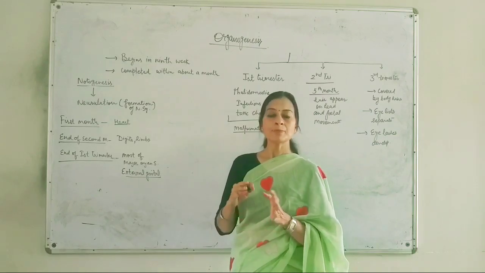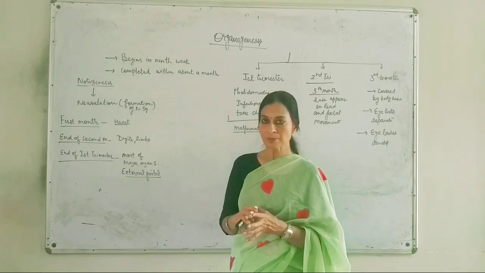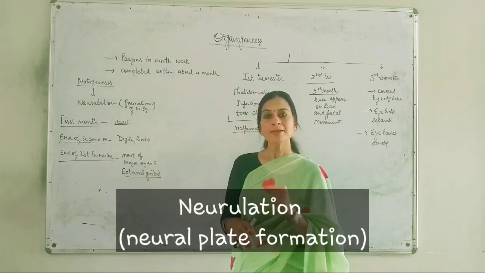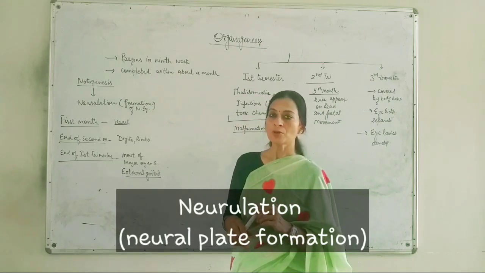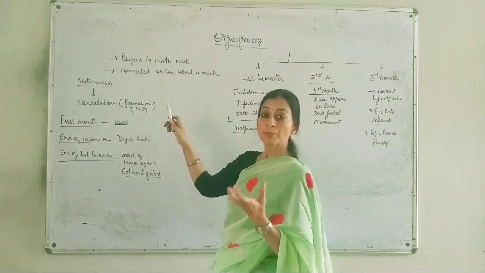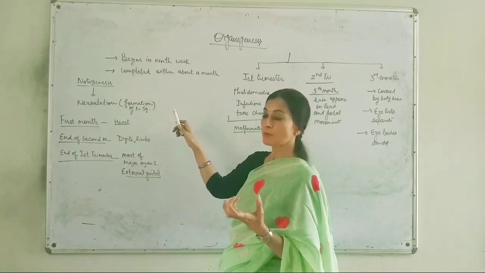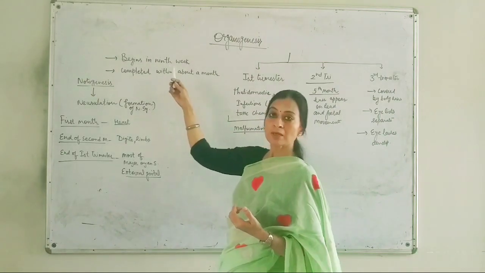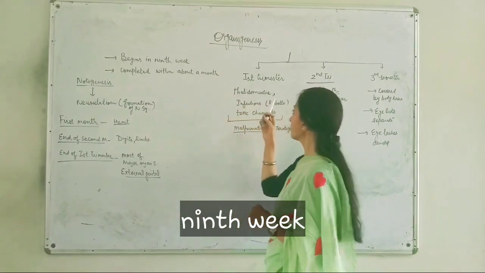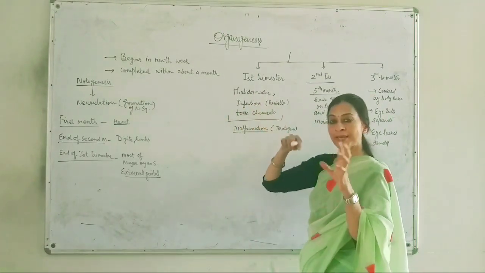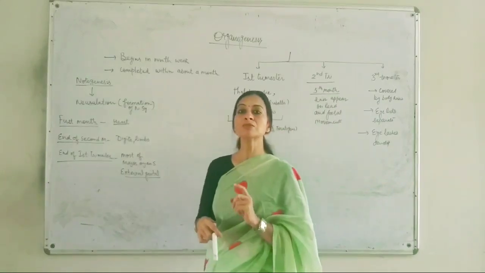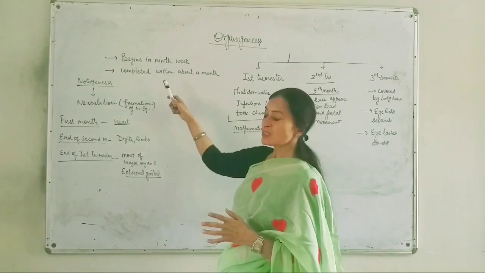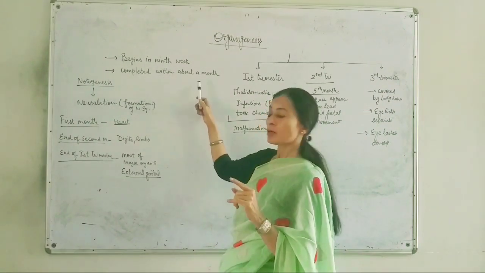The notochord is then replaced by rudiments of our nervous system, and a neural plate is formed by a fold of ectoderm, a process known as neurulation. This rudimentary formation of the nervous system is initiated in the 9th week of the gestation period, and it is completed within a month.